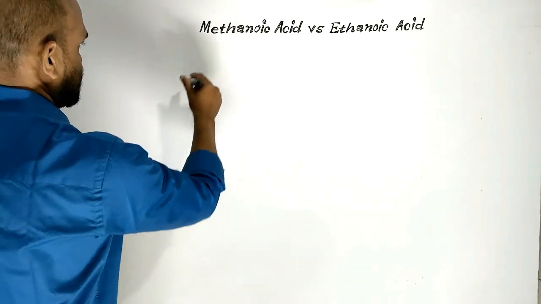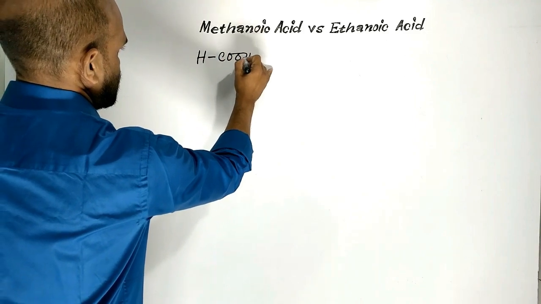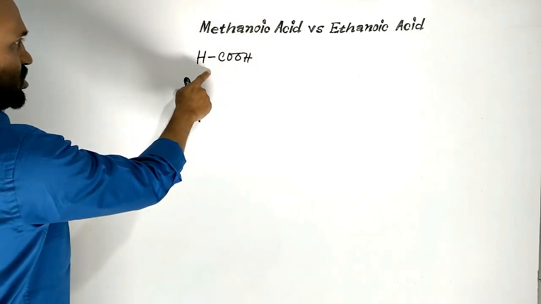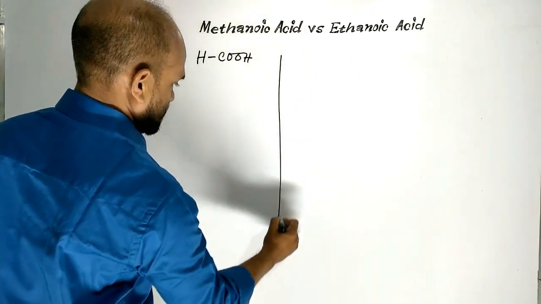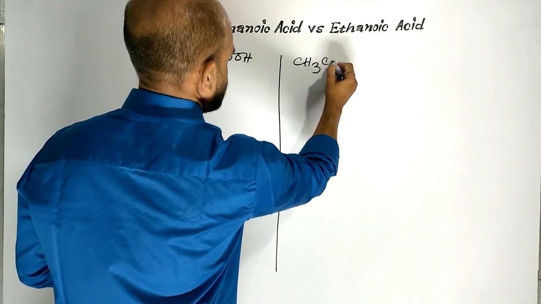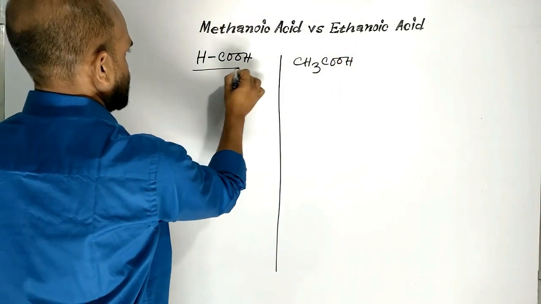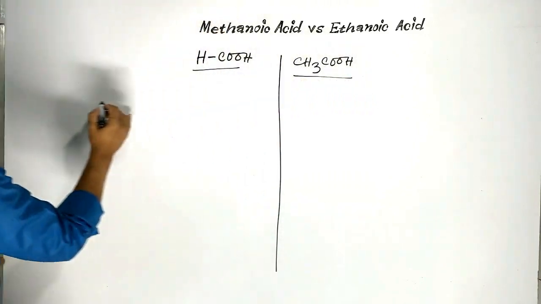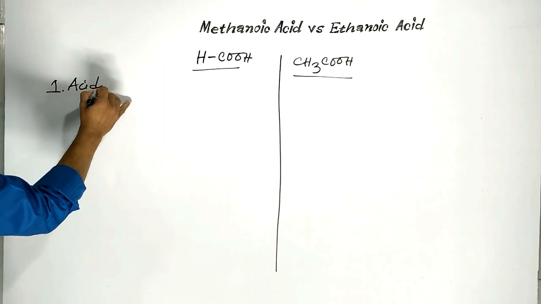Methanoic acid, which is also known as formic acid. Here, ethanoic acid or acetic acid. First point is acidity.